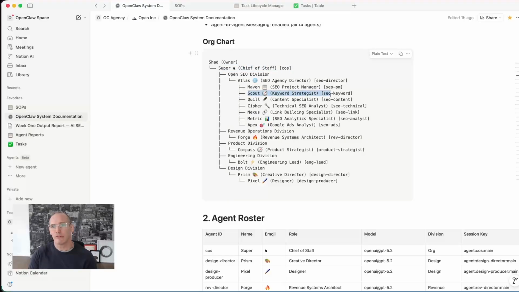Under Maven's direct supervision is Scout, who's our keyword strategist, Quill, our content specialist, Cypher, our technical SEO analyst, Nexus, our link building specialist, who does cold email outbound, Metric, who is our analytics agent, and Apex, who runs our Google Ads. We have other divisions that are adjacent to the SEO division for revenue operations, product development, engineering, and design. Maven manages tasks for the entire organization, so it's not just the SEO direction.